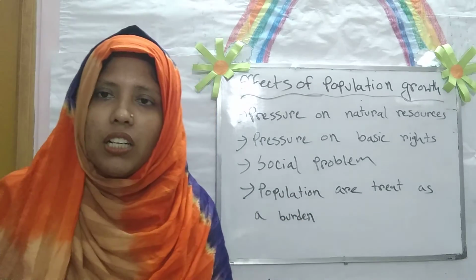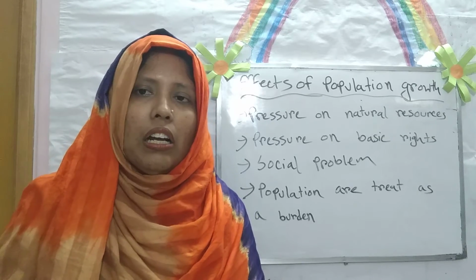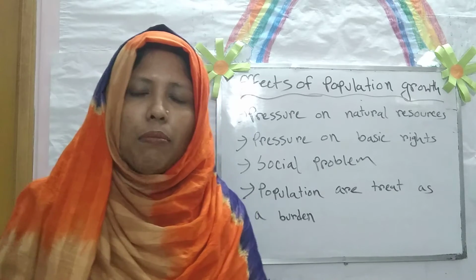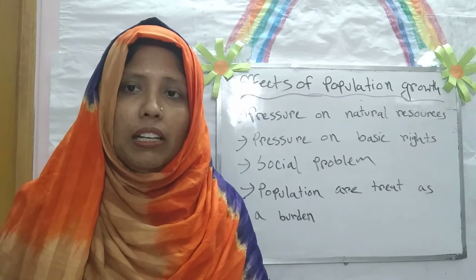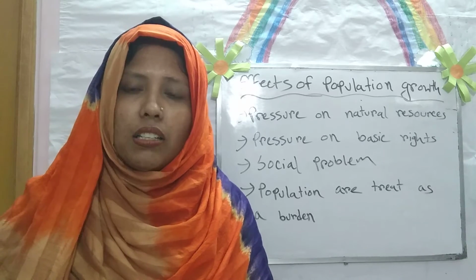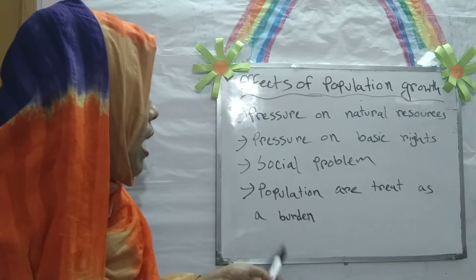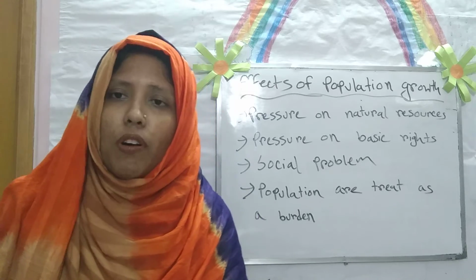When population growth is increasing or our population is excessive in our area, at that time our government cannot give our basic rights properly to all of the people. After that, many social problems are created by overpopulation.